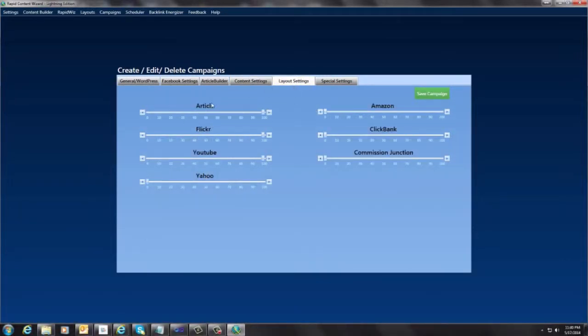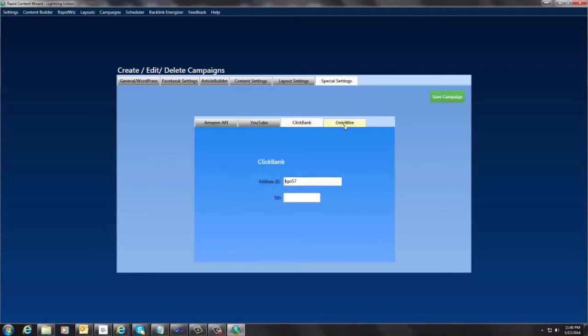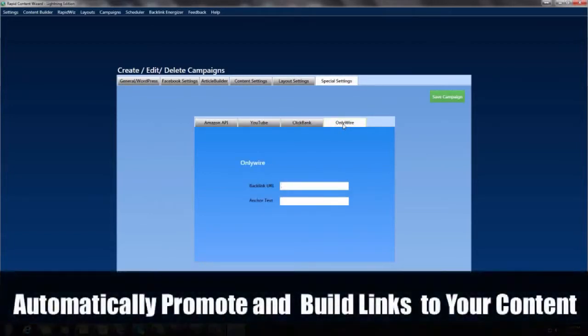Here we have the layout settings. So if you want to have, say, a ClickBank offer only on 50% of the posts, you can set it up that way, or you can have it every time that it posts, you get a different ClickBank offer on there. And then you come over here, and there are also some special settings that you can change as well.